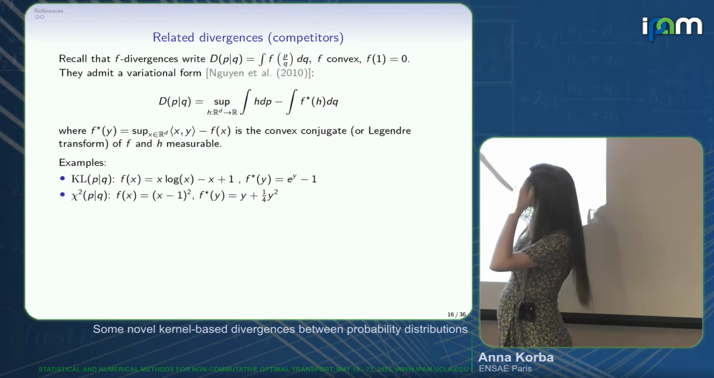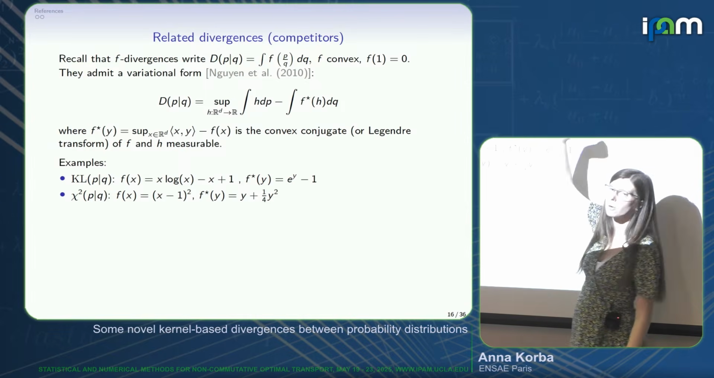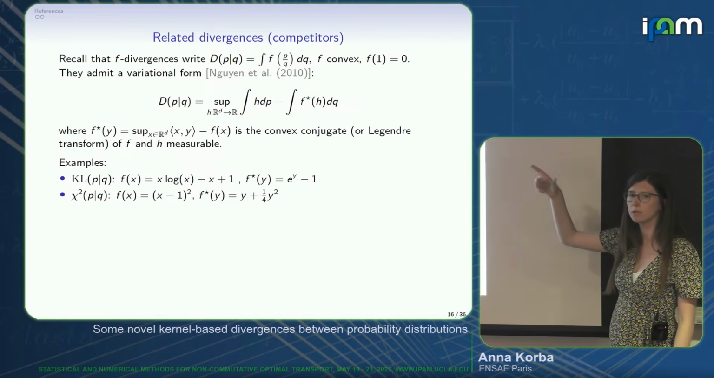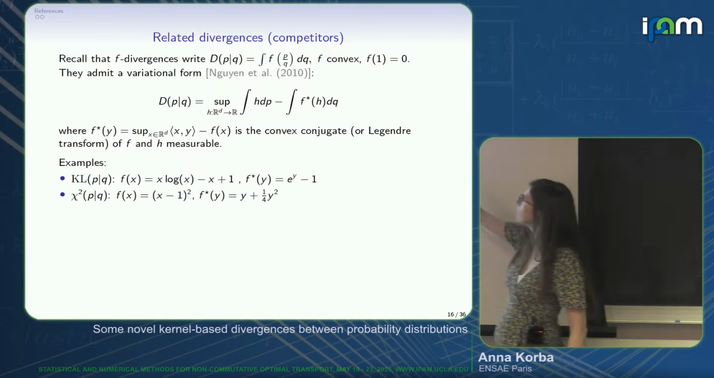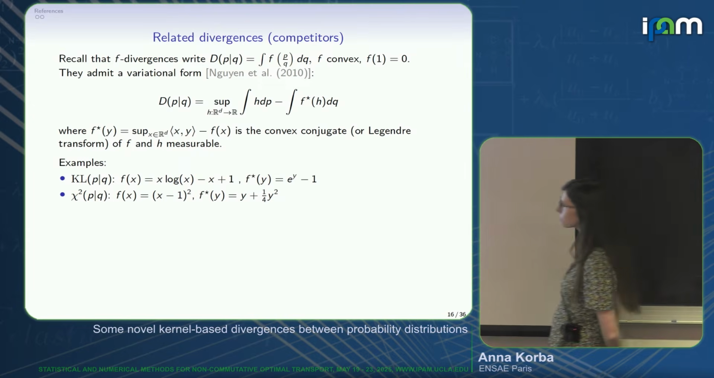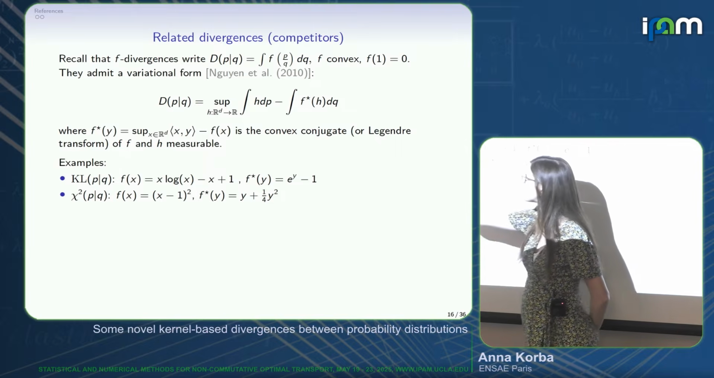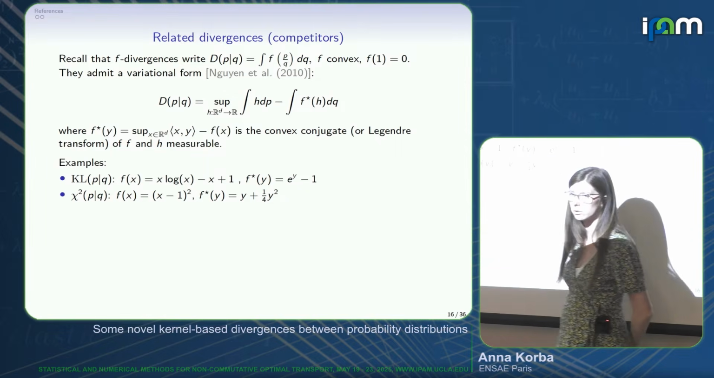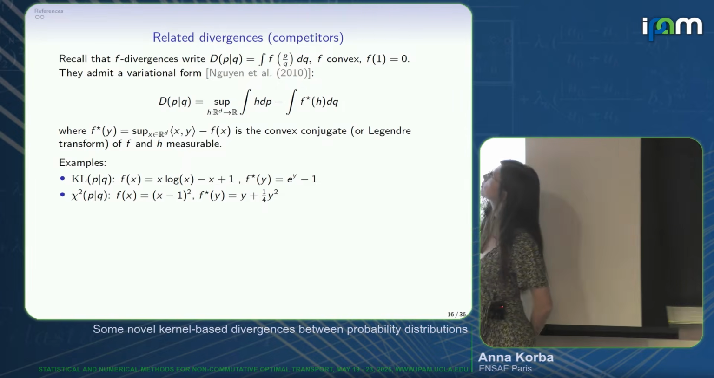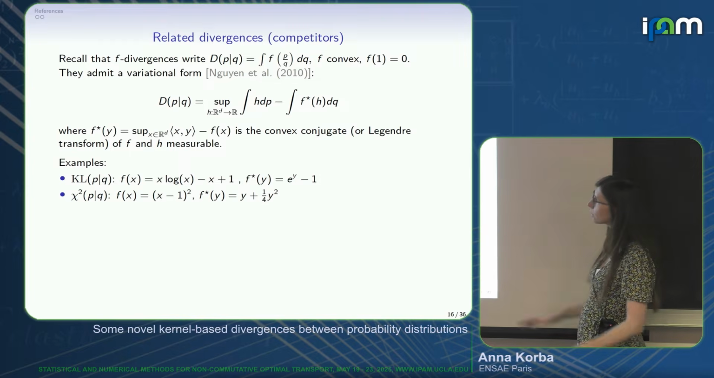If you think of f-divergences, I showed you at the beginning of the talk that they write as the integral of a convex function f of the density ratio between P and Q. You need f convex and f that cancels at 1. For instance, the KL corresponds to this function f, and the chi-squared corresponds to this (x minus 1) squared function. And they admit a variational form. It's not from this paper, but this paper uses it.